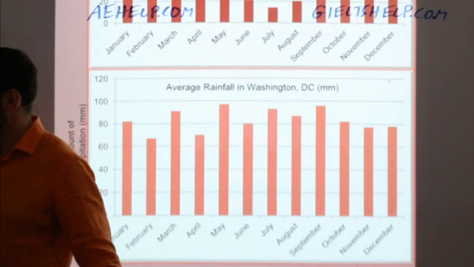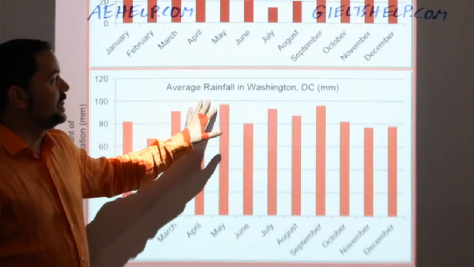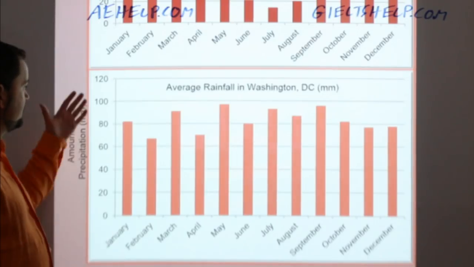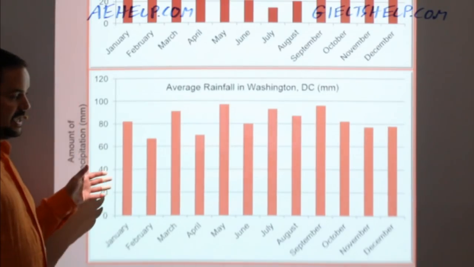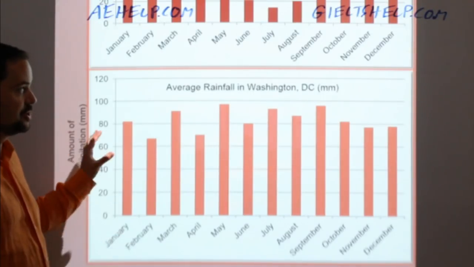Don't forget about the second graph, of course. Here we go. So this is the average rainfall in Washington, D.C. in millimeters. Again, we have the same information on the X and Y axes. Okay, so you have the exact same measures in this case.